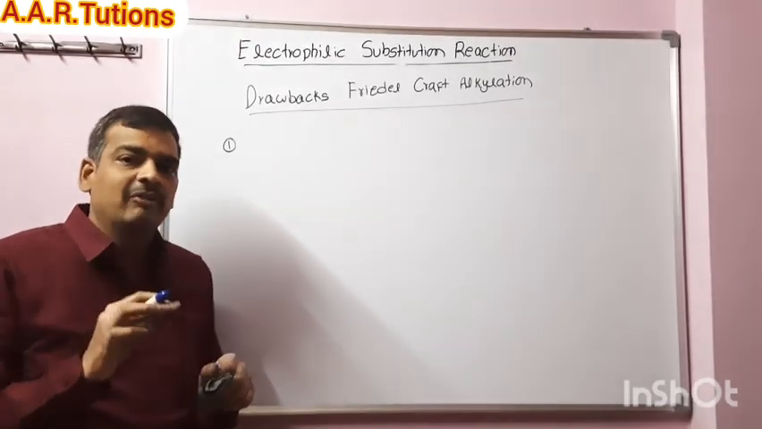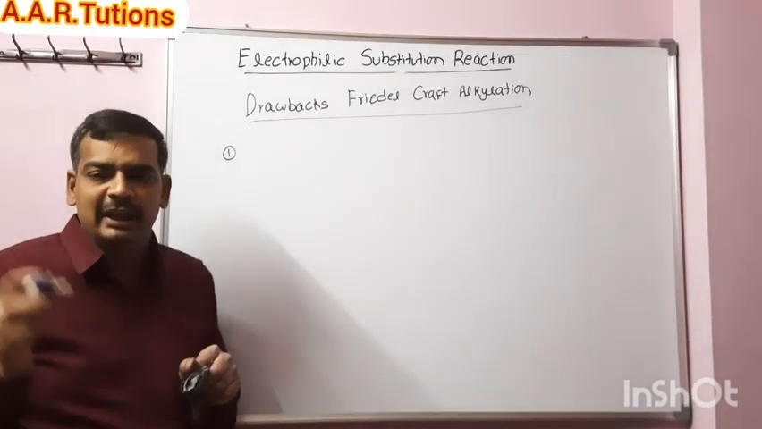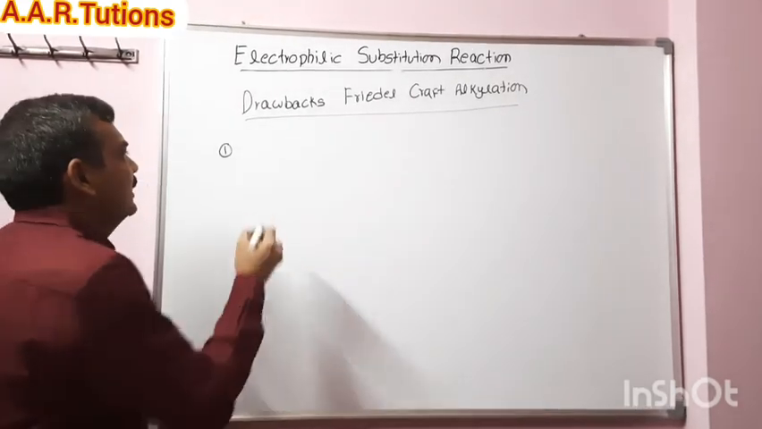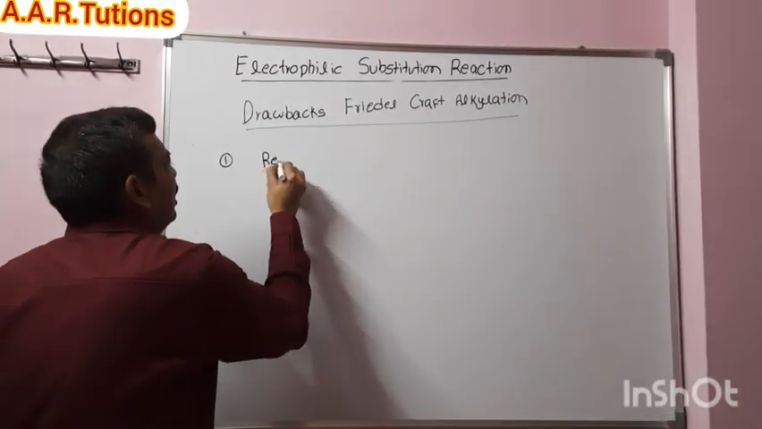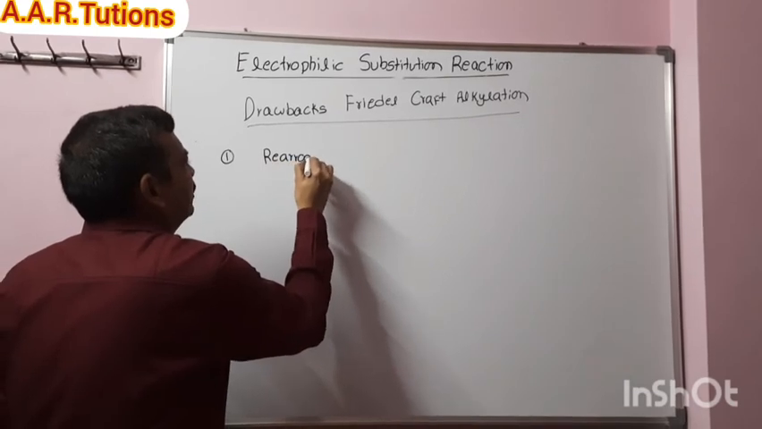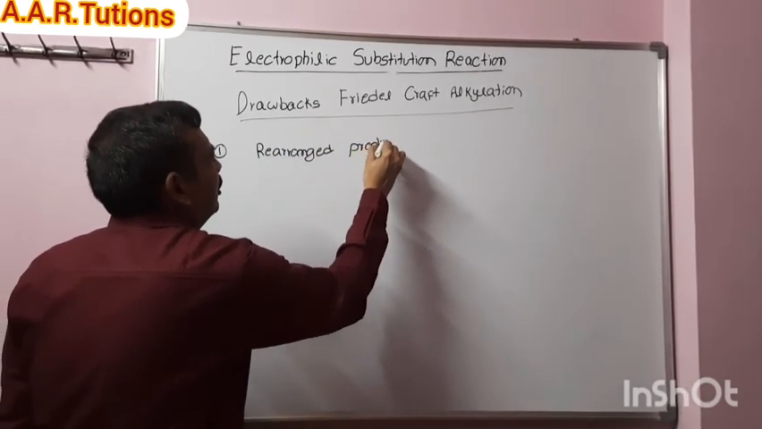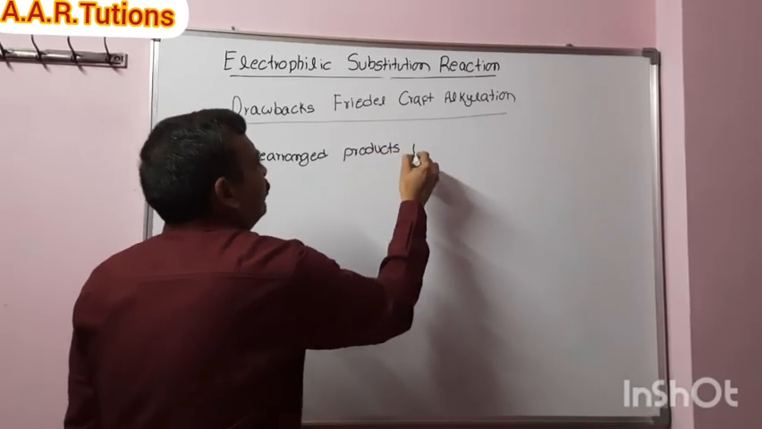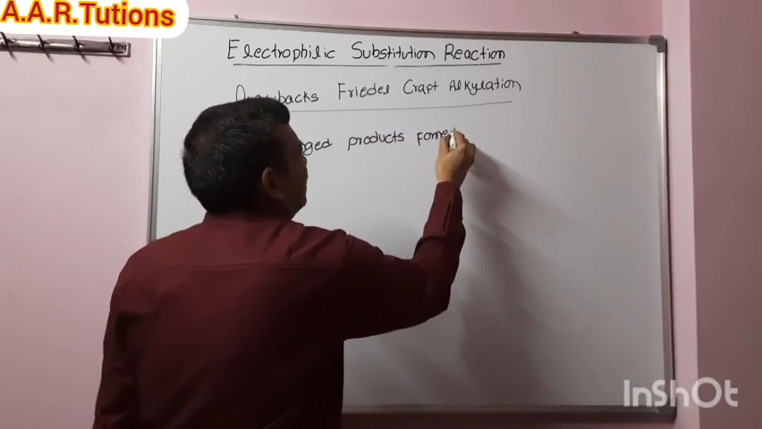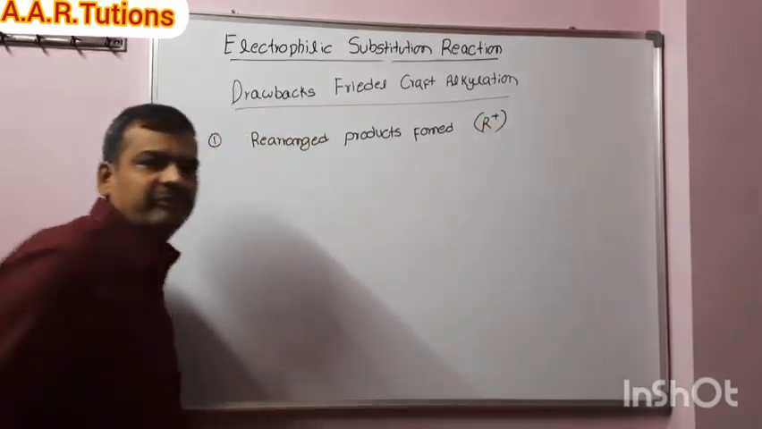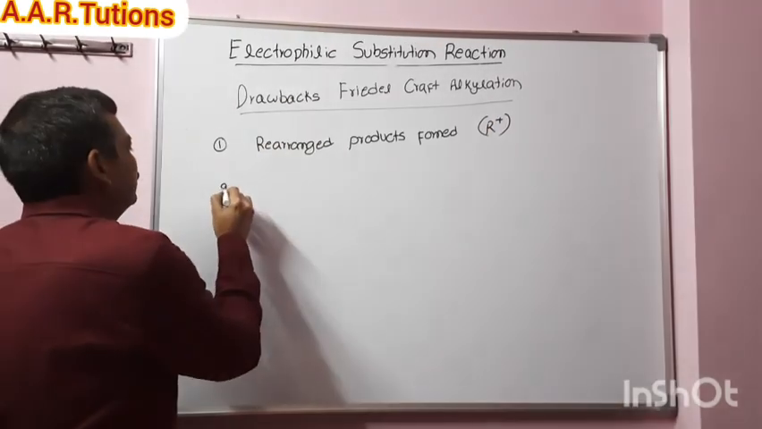Because of that, what is happening? The carbocation undergoes rearrangement, so we will get unexpected products. Rearranged products are formed because of the alkyl carbocation.